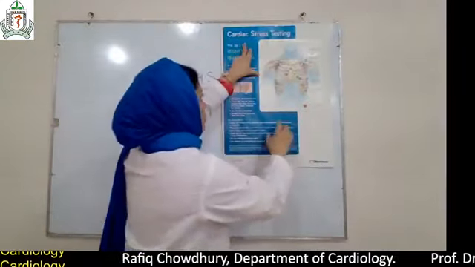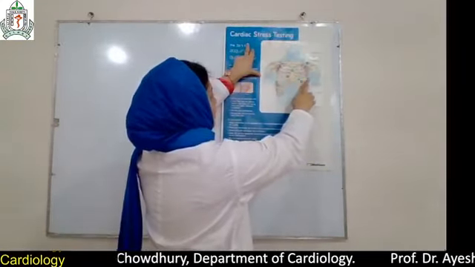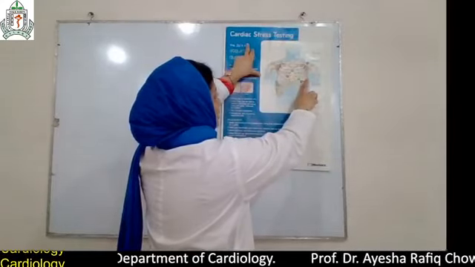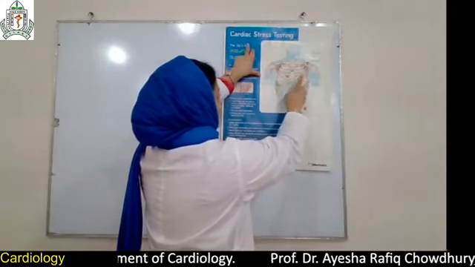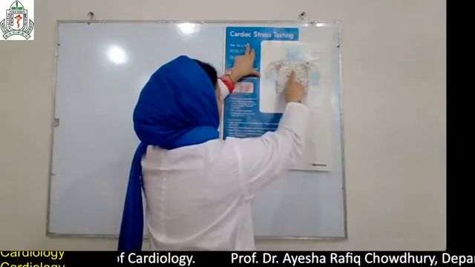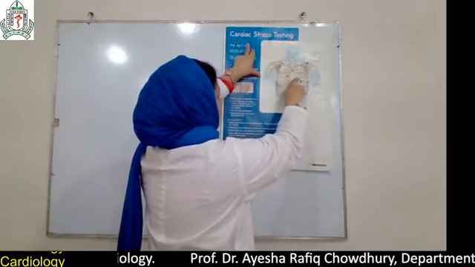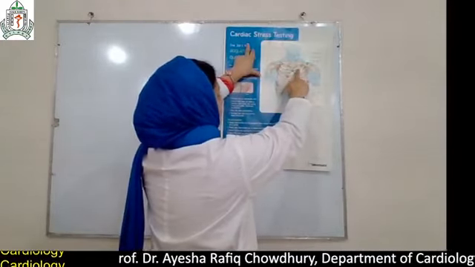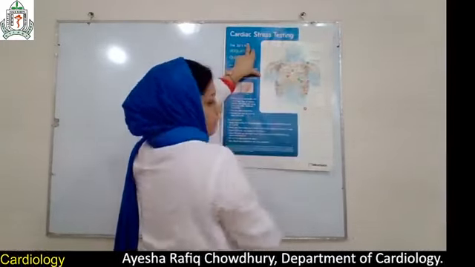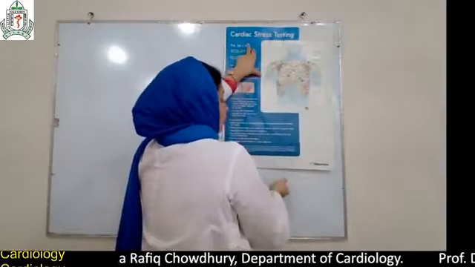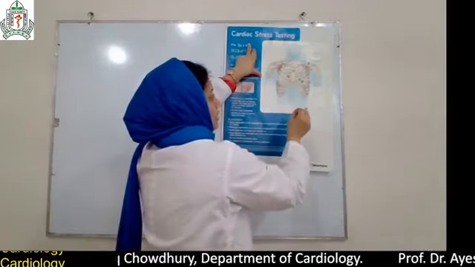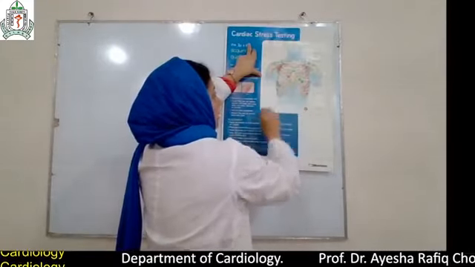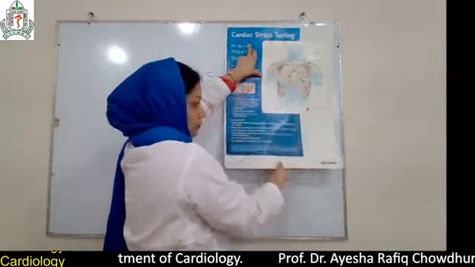So there is a part of the heart. Here is the mitral apex of the heart. Mitral first heart sound is tapping here, and the tricuspid valve is near the sternum. In the second intercostal space, there is the pulmonary valve. On the right side, there is the aortic valve. These are the parts of the precordium we usually auscultate: mitral area, tricuspid area, pulmonary area, and on the right side, aortic area.